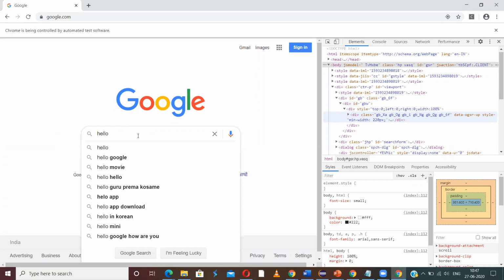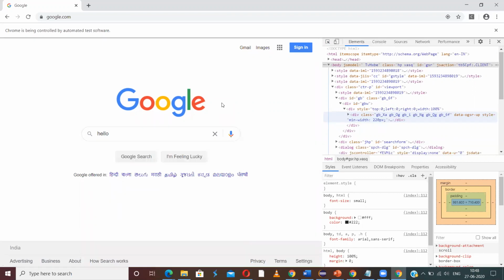I cannot click, right? In order for me to click on this search button, that button should be visible. In the same way, Selenium also cannot identify the object if it is not visible, and Selenium cannot perform an action on an element if it is not visible. So I need to click somewhere, and then I have to click on the search button. Then only it will work.